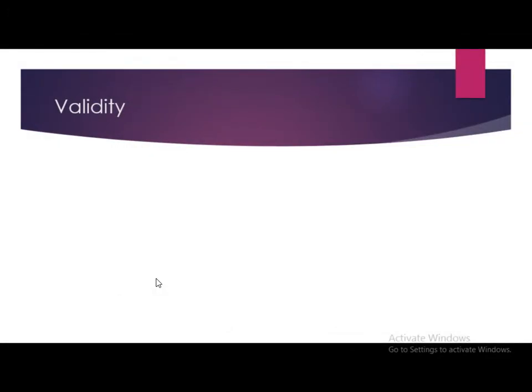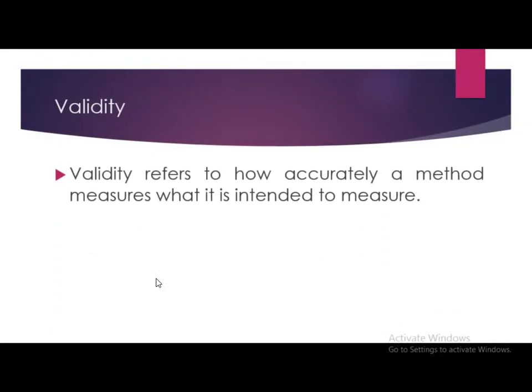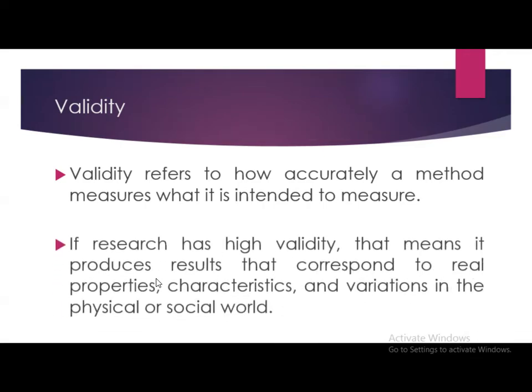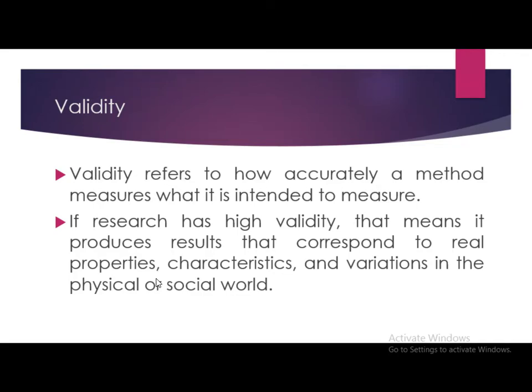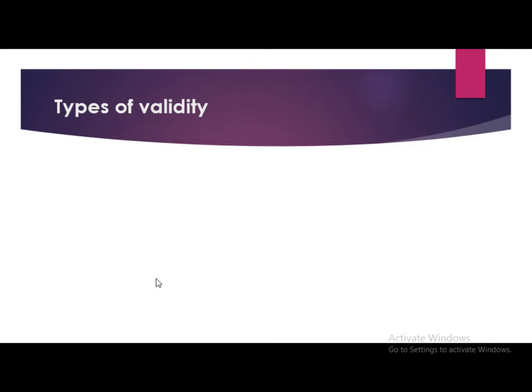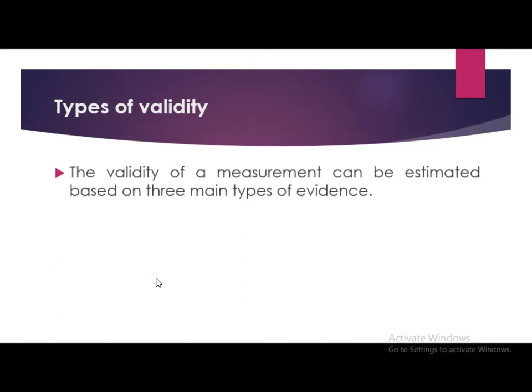Now we will start with the concept of validity. Validity refers to how accurately a method measures what it is intended to measure. If research has high validity, that means it produces results that correspond to real properties, characteristics and variations in the physical or social world. Now we will see types of validity.